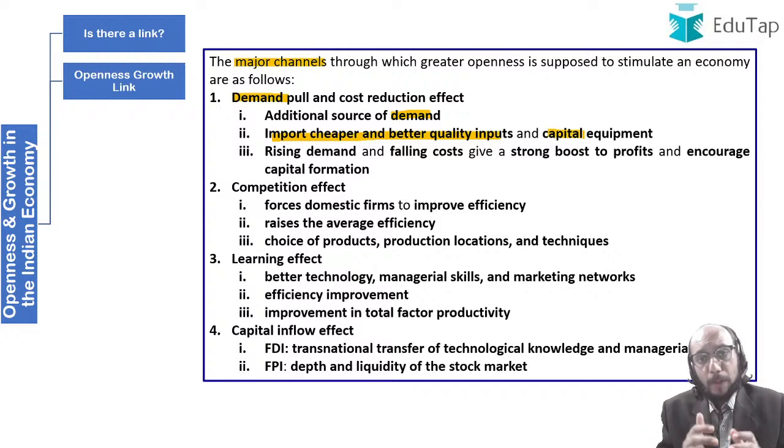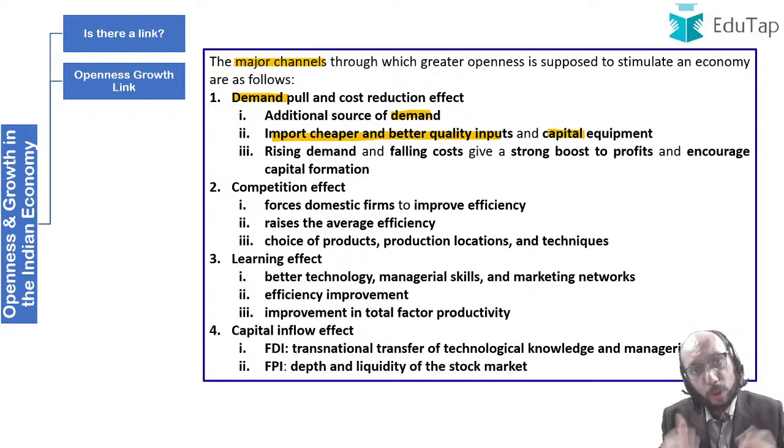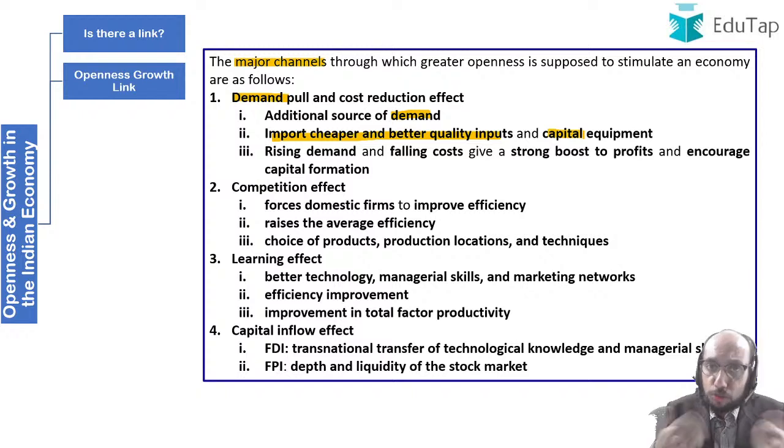So since we are able to import a lot of cheap and good quality raw materials and machines and so on and so forth, therefore our production process will become more efficient. Therefore the goods that we have produced will become more qualitative, and therefore we will be able to export them in a competitive manner, and we will be able to increase our share in the export market. That is one way in which our manufacturing will become more efficient, more competitive, and therefore we will be able to produce more, and therefore we will be able to get higher growth.